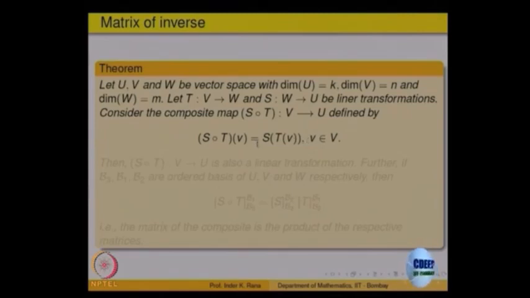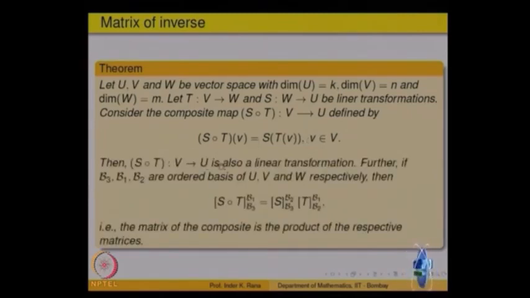This is a map from V to U, from the first to the last one. The claim is that this is again a linear transformation. Composite of linear transformations is again a linear transformation.